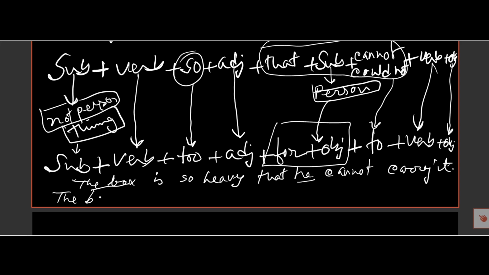The box is too heavy, and after the adjective heavy we must use "for", and he will be the object "him". The box is too heavy for him, and then "to", and then the verb.